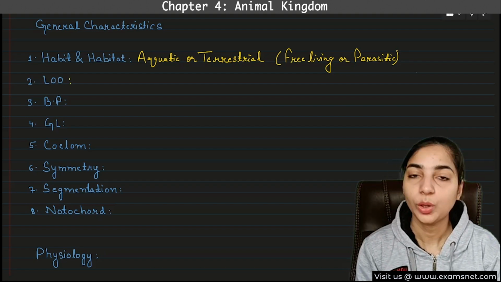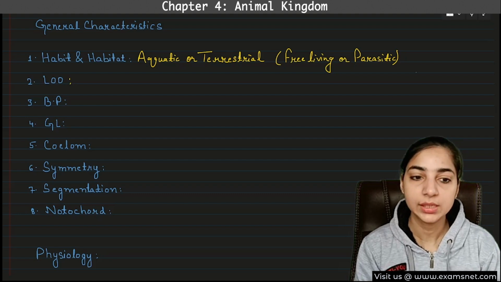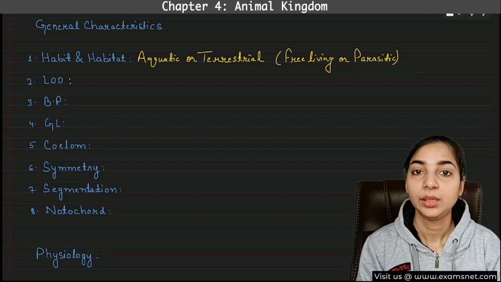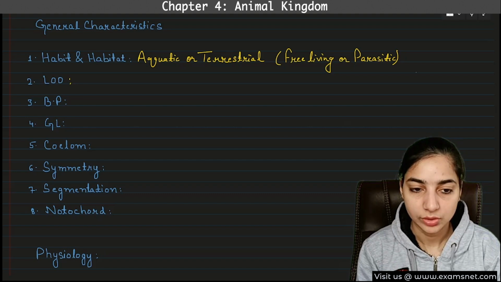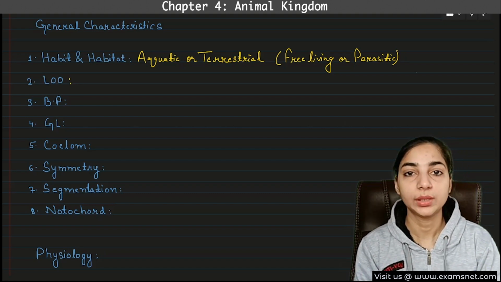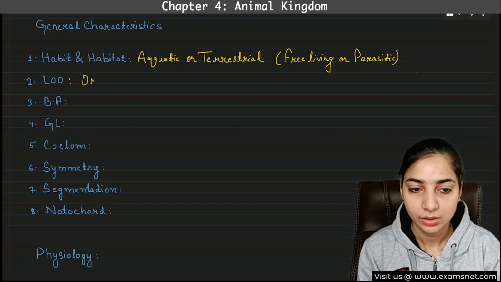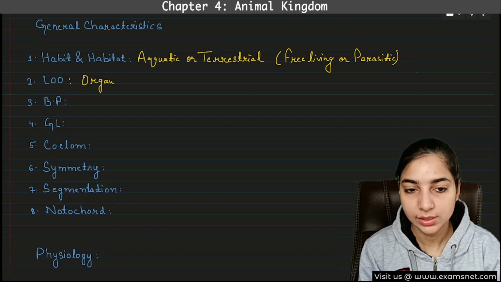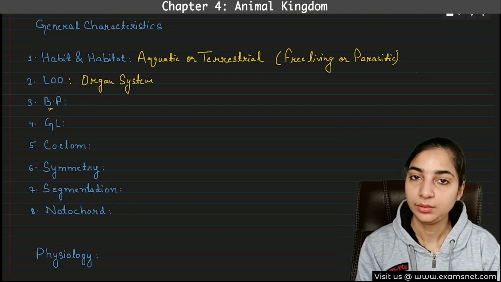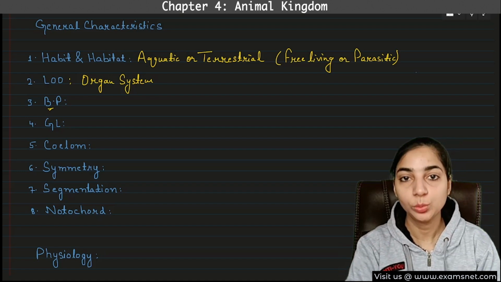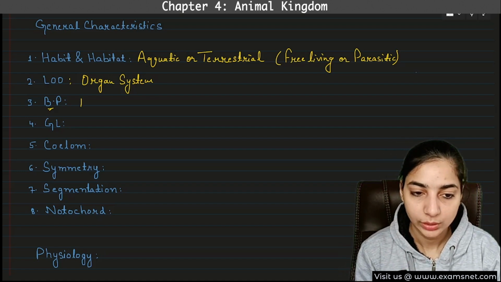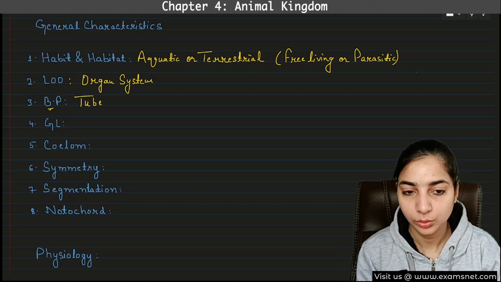Then what will be the level of organization? These are advanced animals, so it will be organ system level of organization. And after this also all will be having organ system level of organization. What about the body plan? The most advanced one, that means the tube within tube body plan. So let's write it down here, tube within tube.